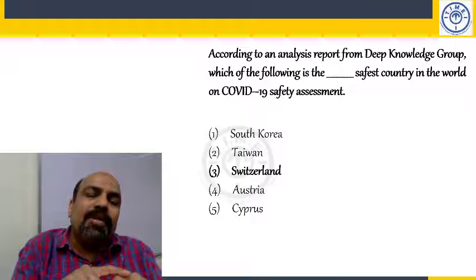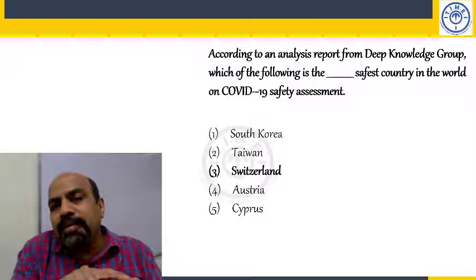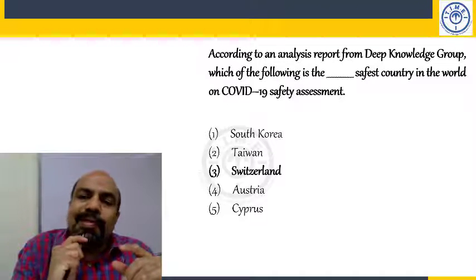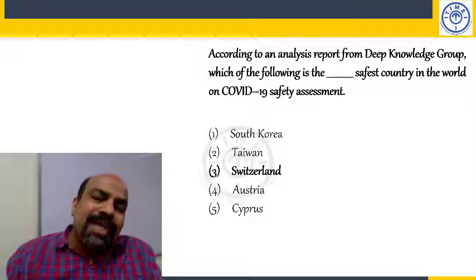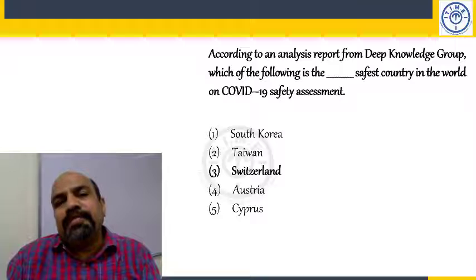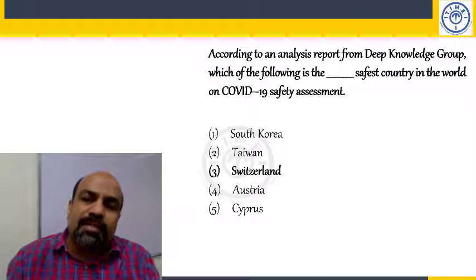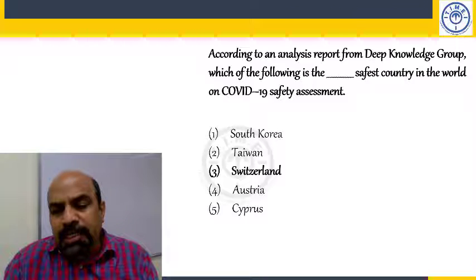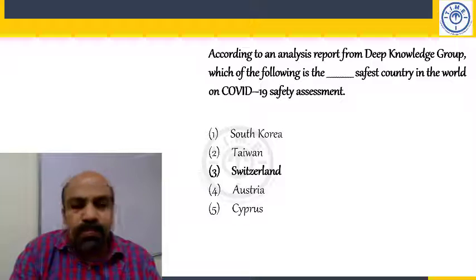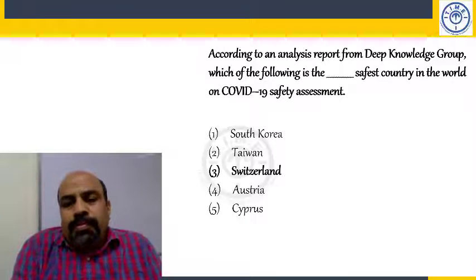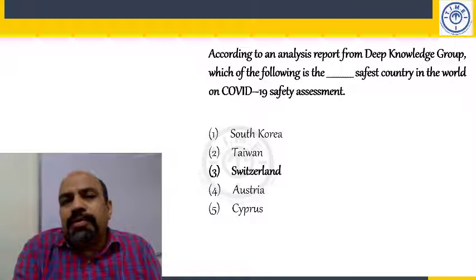Youngest head of government leader in the world, friends. Dash. Aged 32. Sebastian Kurz is 32 years old. Just 32. He is the Chancellor of Austria.